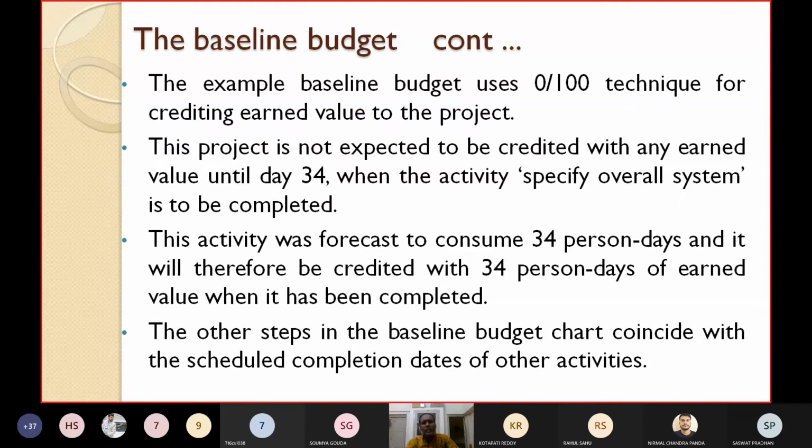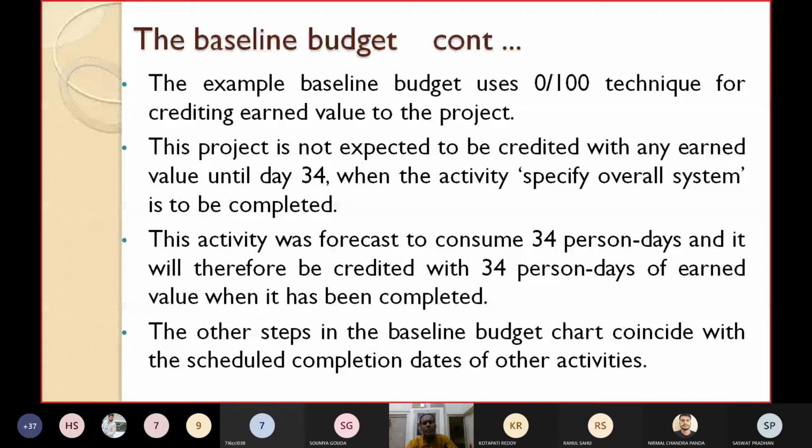This example baseline budget uses the 0/100 technique for crediting value to the project. So this example we have taken uses this 0/100 technique, where you initially give 0 till the project is completed. When the project is completed, then only you will give 100. Then you can assign the value 100 to the project.